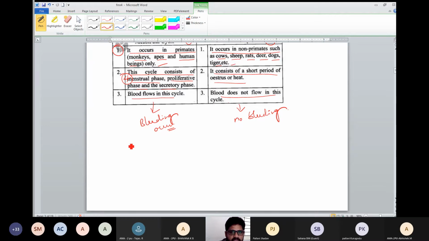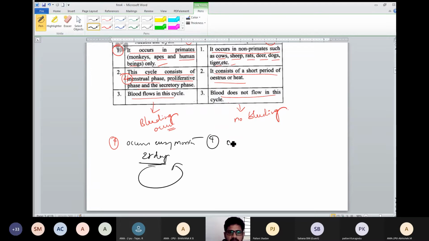Another difference between the menstrual cycle and estrous cycle, I am writing as the 4th point here. Menstrual cycle occurs every month. Okay? Means every 28 days it will be repeated. But here it occurs once per breeding time, or once per year.